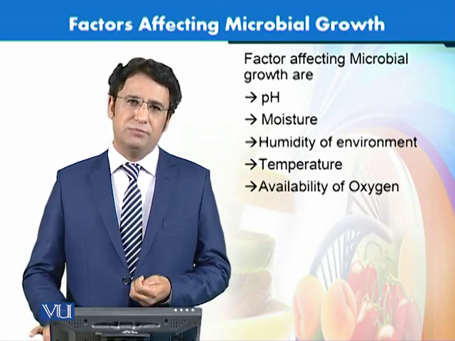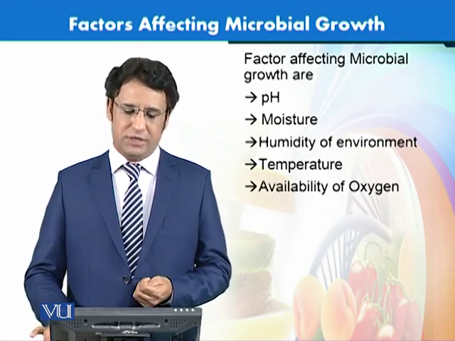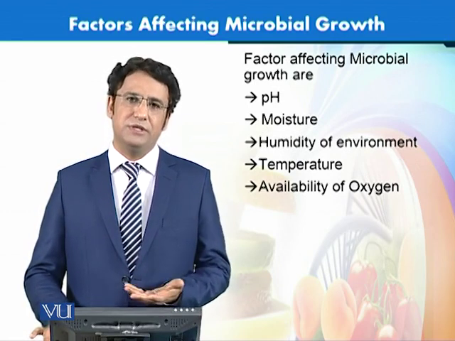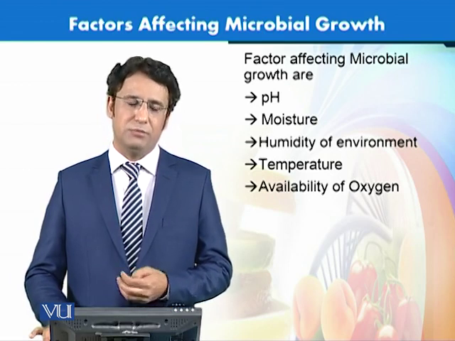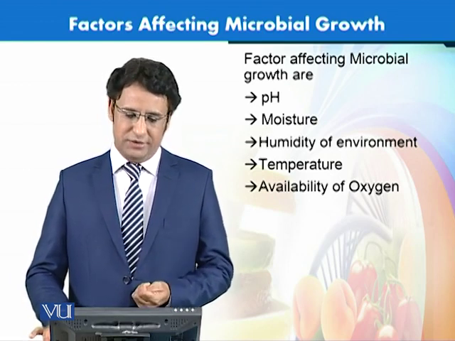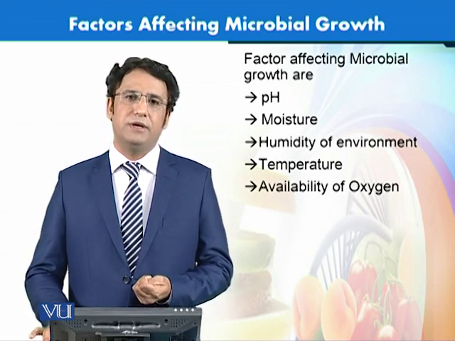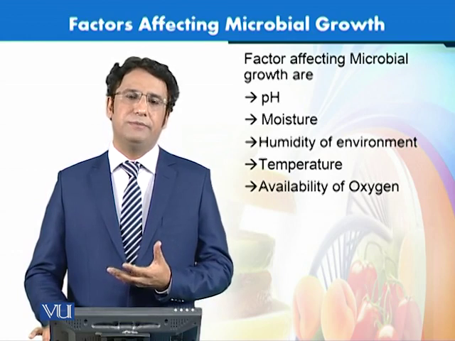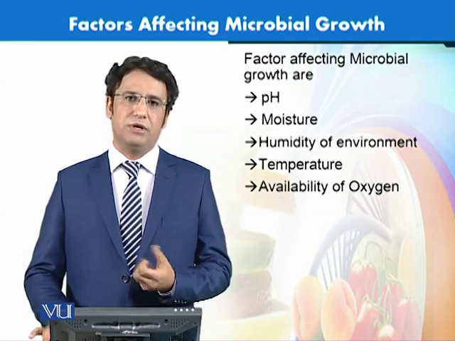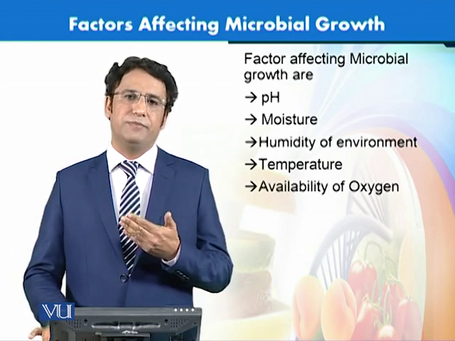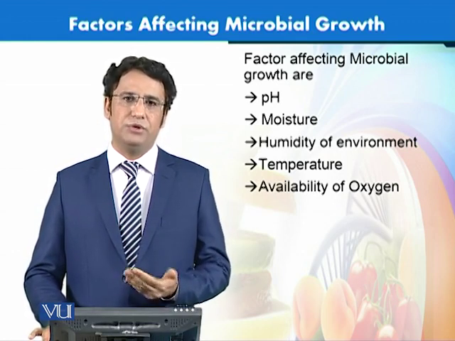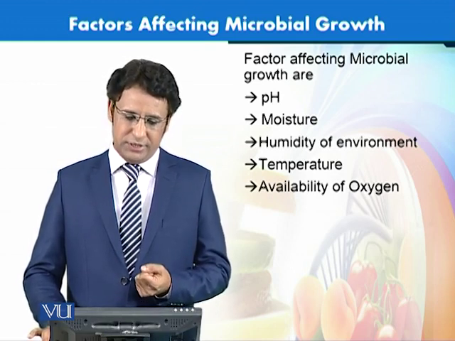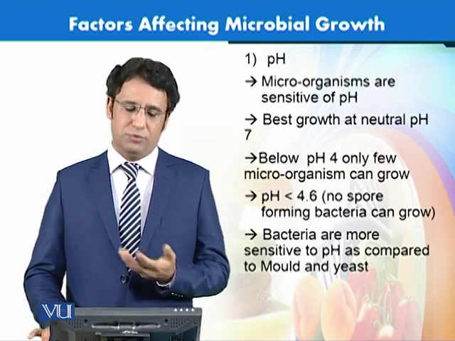So if we talk about some of the factors, I think they are the pH, moisture, humidity, temperature, and availability of oxygen. So these are the 5 factors. If we can control these factors in a way that they inhibit the growth of microorganisms, or reduce the number of microorganisms in the food, then that would be helpful to increase the shelf life of food. So talking about these one by one, if we talk about pH of food,